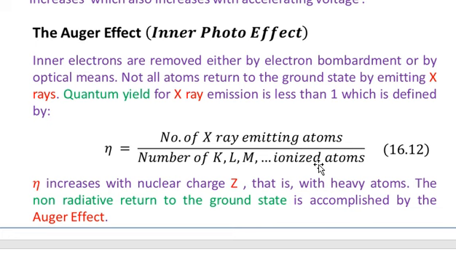If you have ionized a sample of atoms, some of those atoms will be emitting X-rays, but some of the ionized atoms will be relaxing to the ground state through a process which we refer to as the non-radiative return. That is, no X-rays will be emitted in that process. And this is accomplished through a process known as the Auger effect.